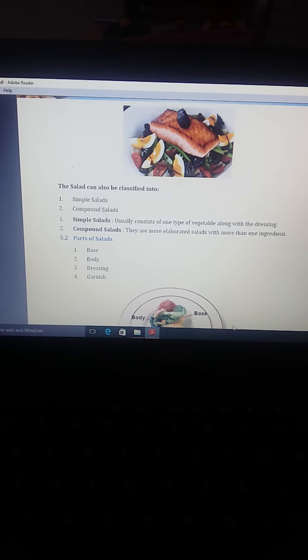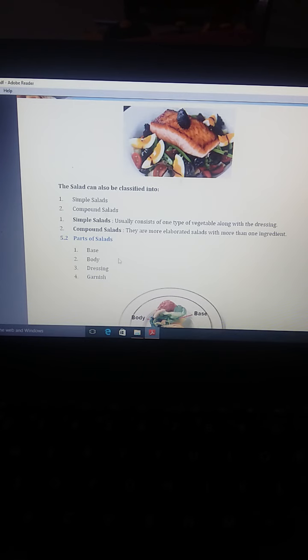Now the salads can also be classified as simple salads and compound salads. Simple salads usually consist of one type of vegetable along with the dressing, and compound salads are more elaborate salads with more than one ingredient.